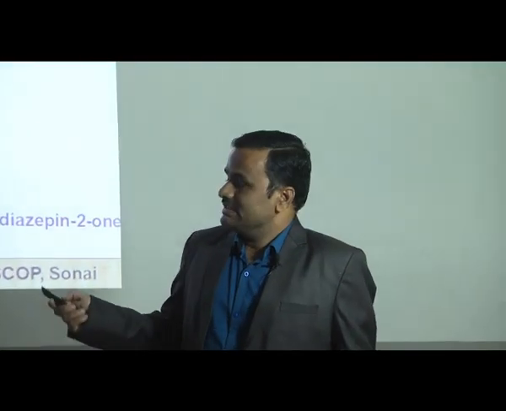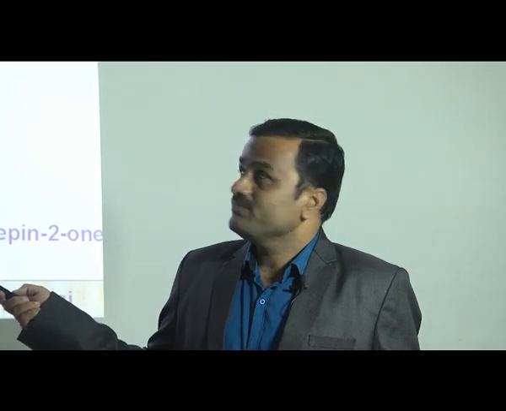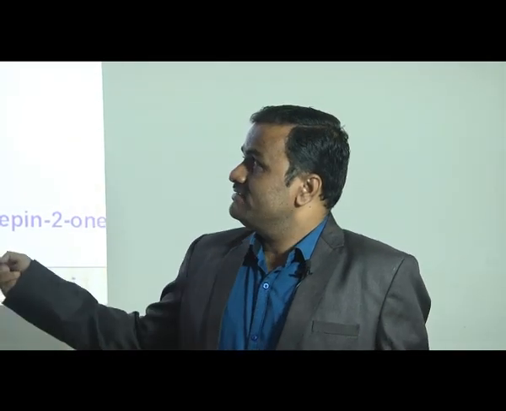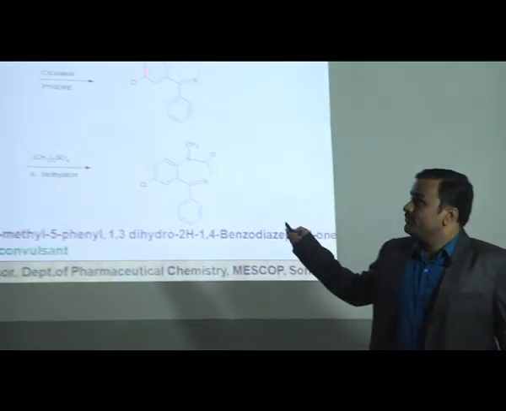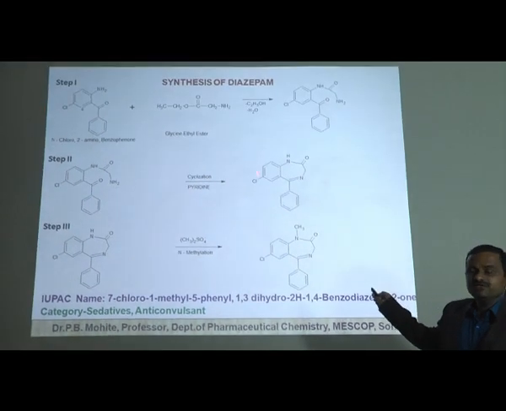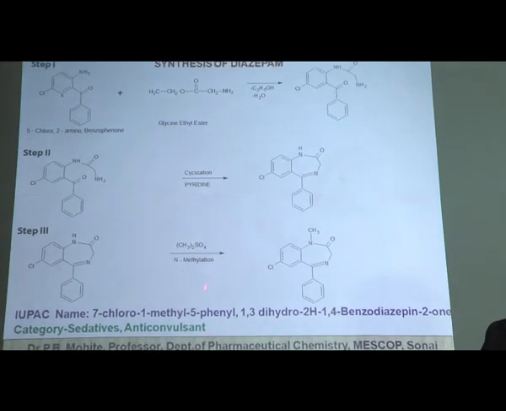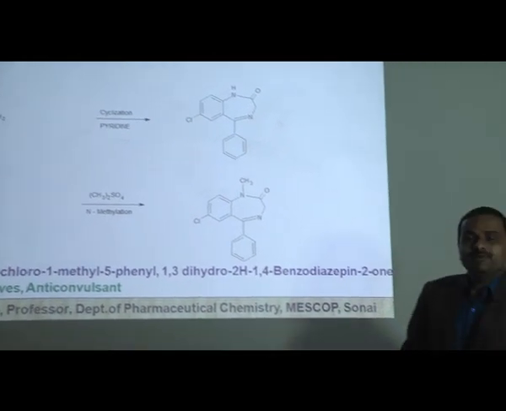So what have we studied? We have studied that in step first, there is a reaction of benzophenone with glycine ether, which leads to the formation of the amides. These amides undergo cyclization in the presence of pyridine. It forms the cyclic structure, that is the benzodiazepine, and in step third, the benzodiazepine undergoes N-methylation, and N-methylation leads to the formation of the final structure of diazepam.